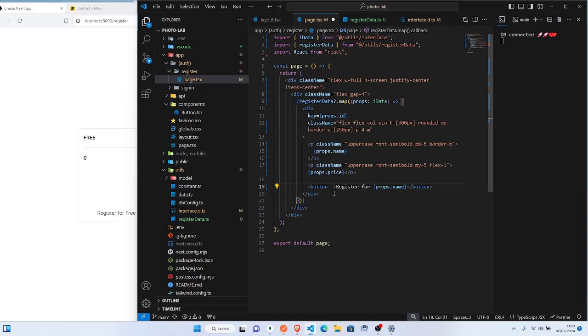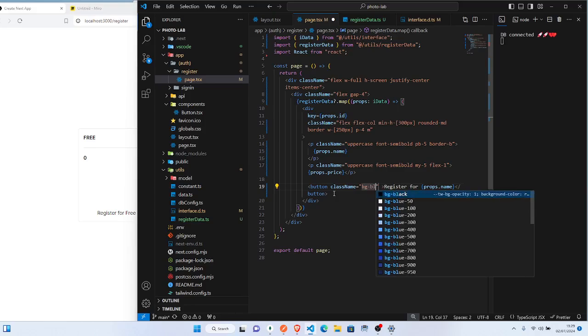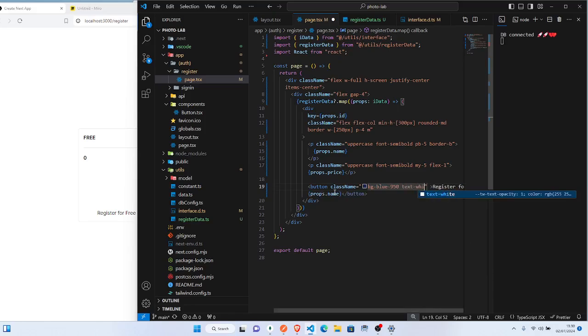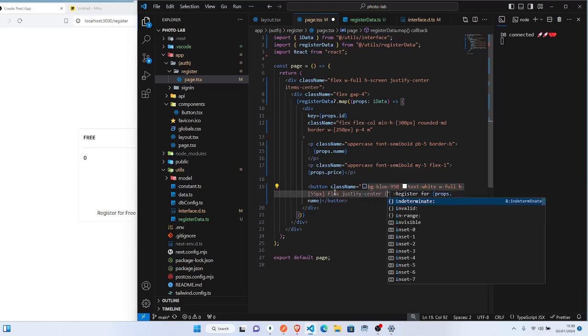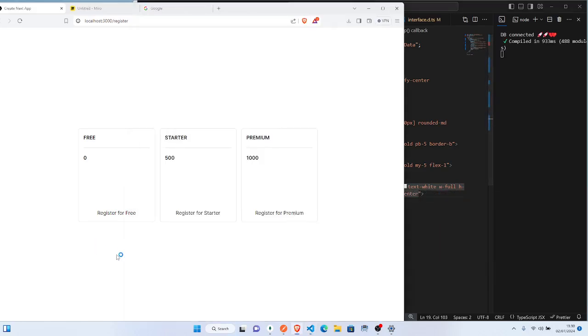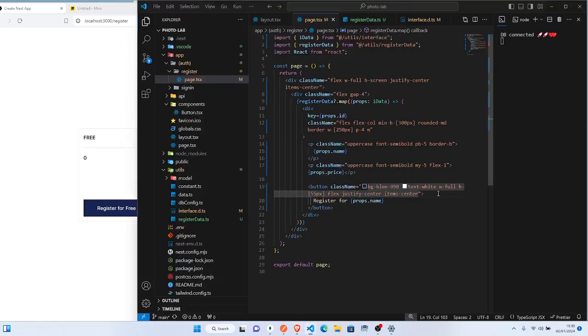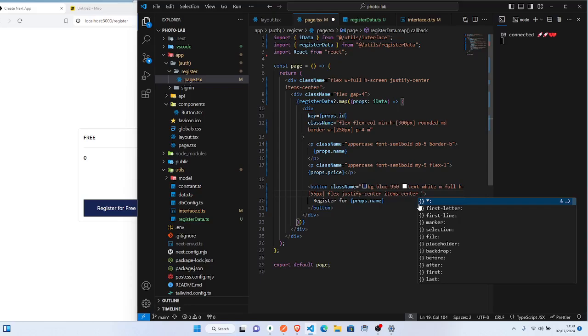Okay, so we say className, background to be like blue 950, text to be white, and width to be full, h to be like maybe 55px, flex, justify-center, items-center. So if we save that, yeah, we get something like this. So let us say rounded to be like,